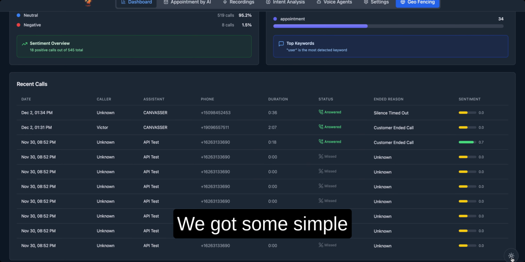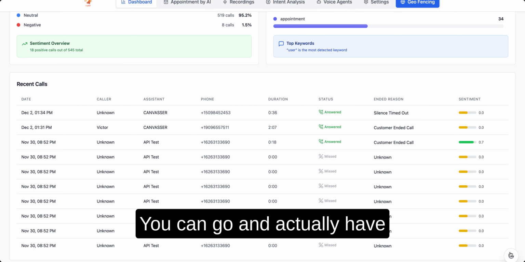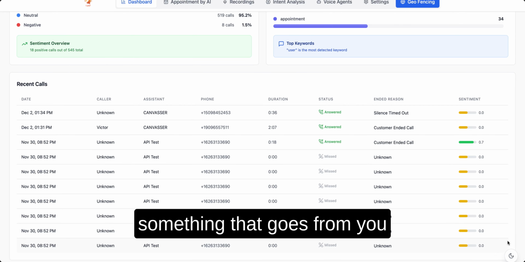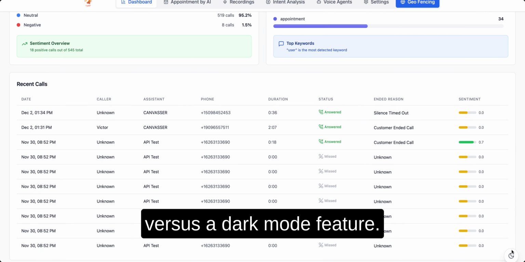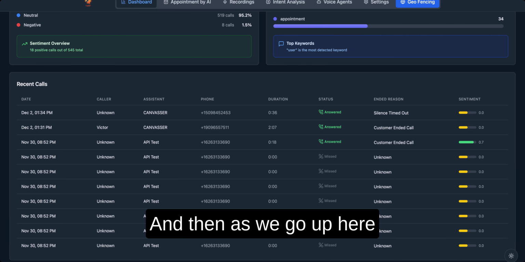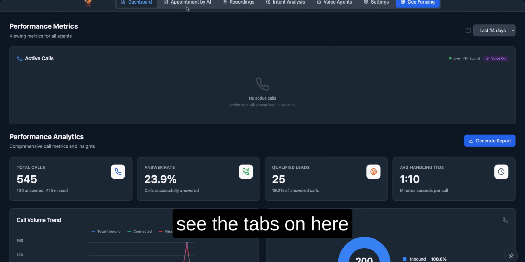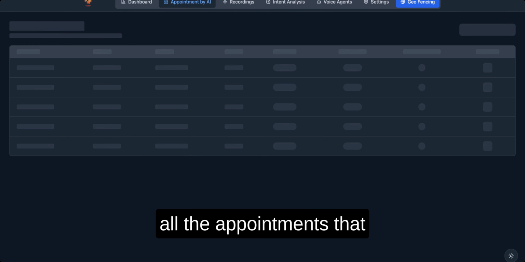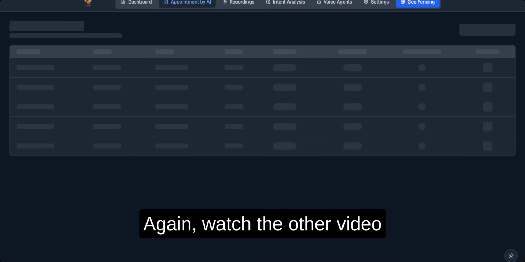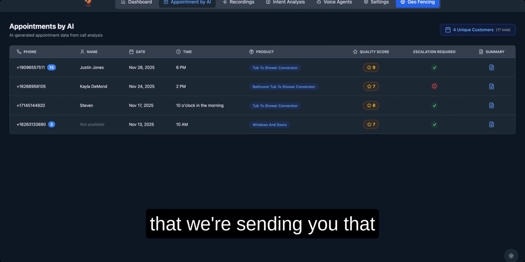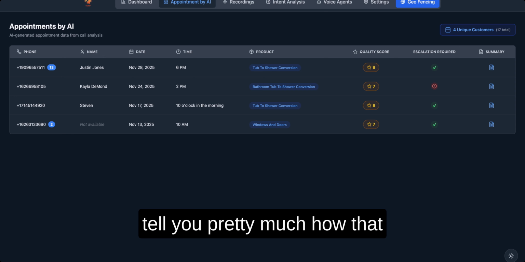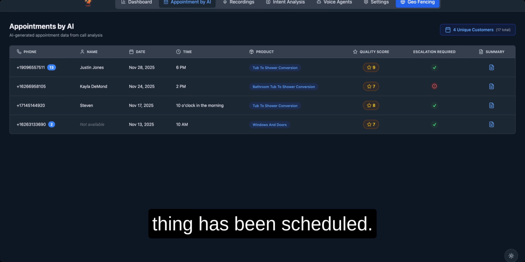We've got some simple features as well. You can go and actually switch from a night feature to a dark mode feature. And then as we go up here to the dashboard, you'll see the tabs at the top. You'll see all the appointments that are being scheduled. Again, watch the other video that we're sending you that will be on YouTube, and it'll tell you pretty much how that thing has been scheduled.